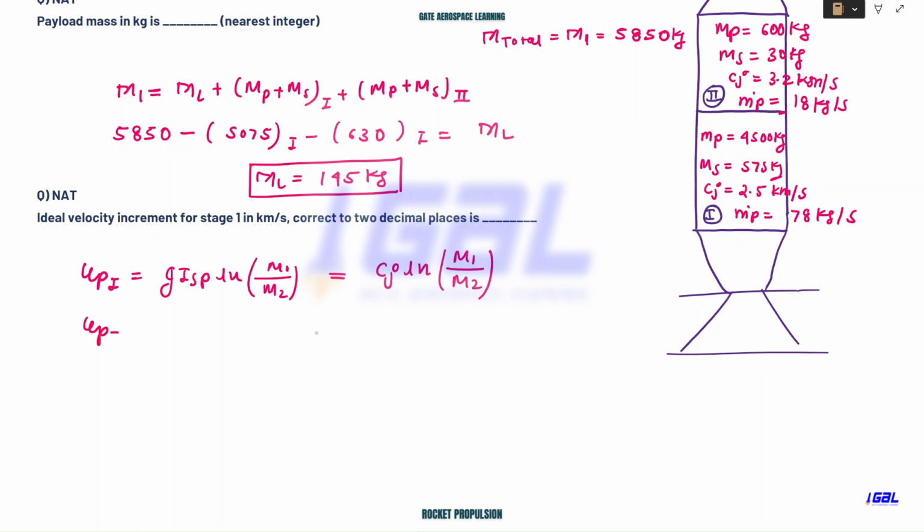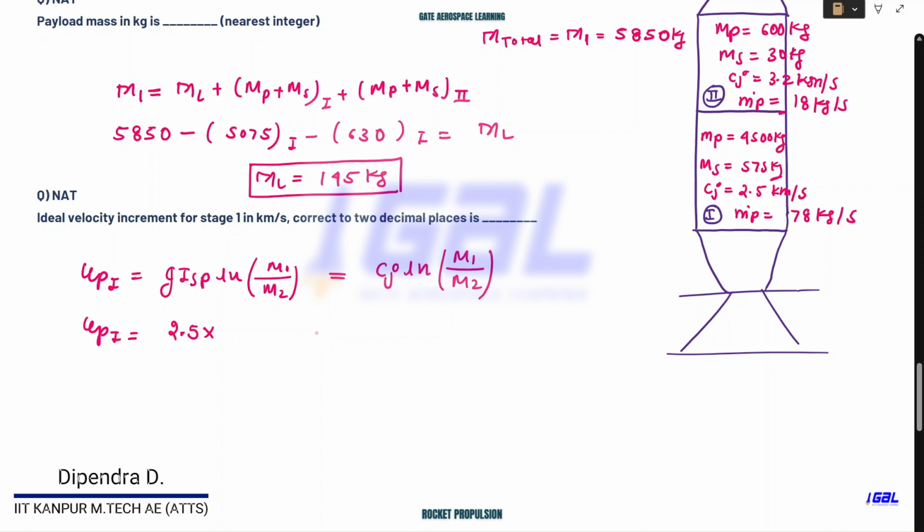So Up1 can be calculated as follows. Now everything is known to you. Cj is known, they already provided this value. M1 and M2 are also known. The only hard work is taking care of the M1 and M2 calculation. So Cj you already know, which is 2.5, and this is in kilometer per second. So convert this into meter per second, times 10 to the power 3.